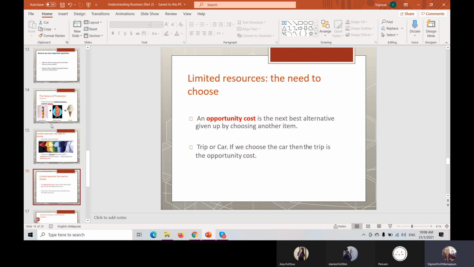What is opportunity cost? The example is very simple here: a trip or a car. If we choose the car, then the trip is the opportunity cost. You have to choose either one. One you drop, one you accept. So opportunity cost will happen there.